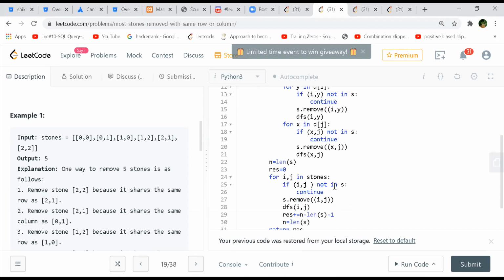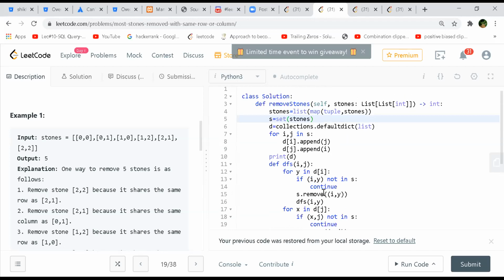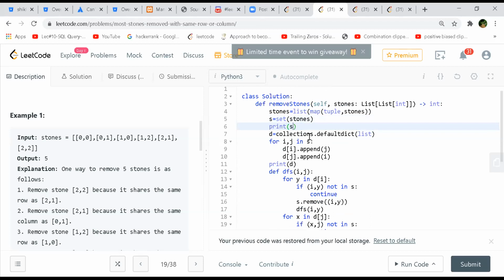If i, j is not present in this, then, however, stones is a list, so it has these individual list elements. But the list I put into a set, right? You're doing that list operation, list of map of tuple stones. It's like putting all the elements of the list into a set. I don't know what line number 4 is doing. Line number 4 is doing a mapping from tuple to the stones.